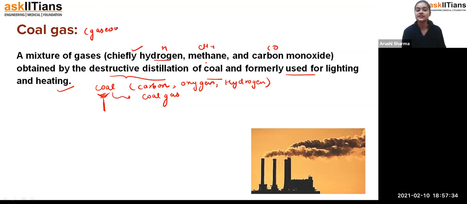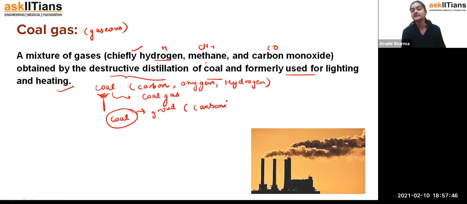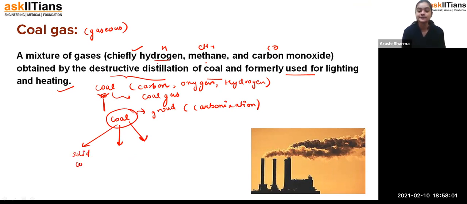That means, students, what we have seen is that we get this coal from the ground, which we extract from the ground. And how is the coal getting formed? Coal is formed with the help of the process that we call carbonization. From that process, students, we are getting coal in three different forms: the solid one is the coke, the liquid one is the coal tar, and the gaseous one is the coal gas. Okay, so that's how we are getting them, and we have applications of them in industries and in many other areas as well.